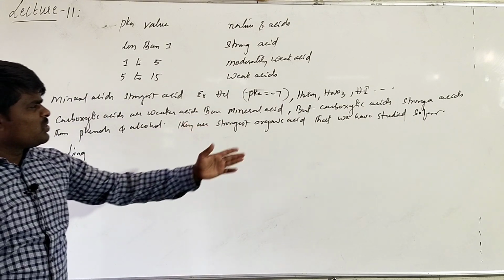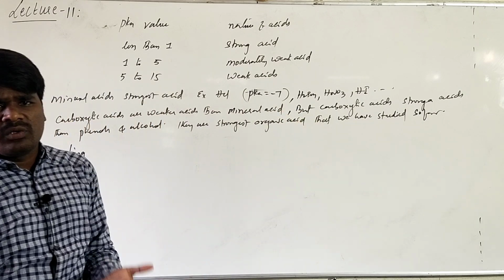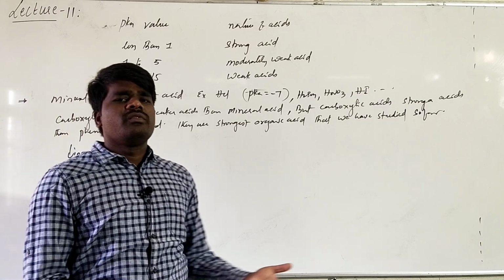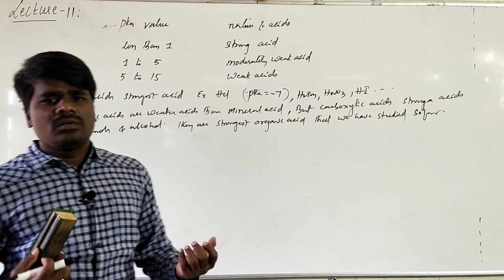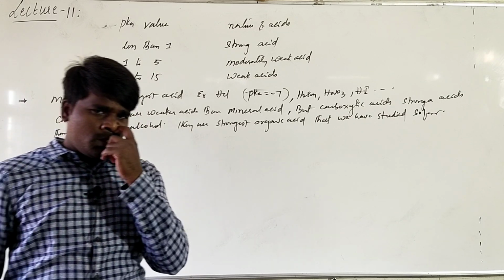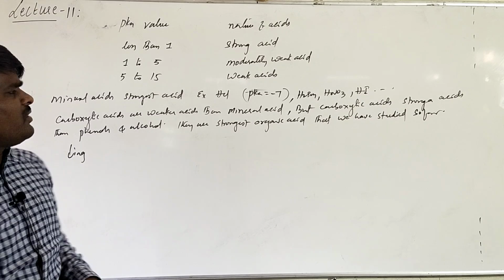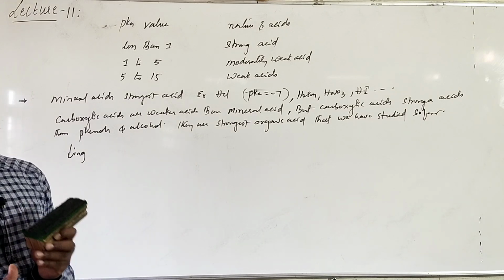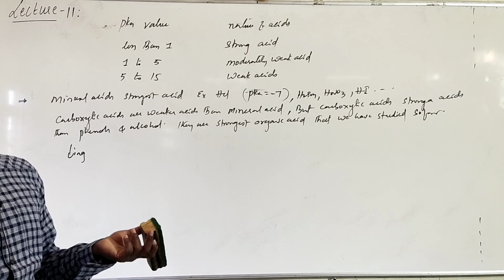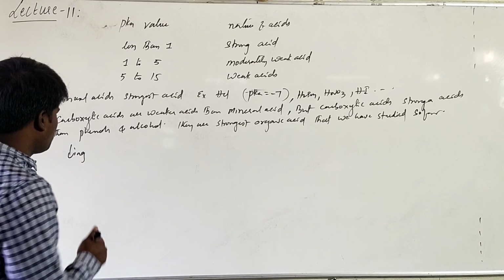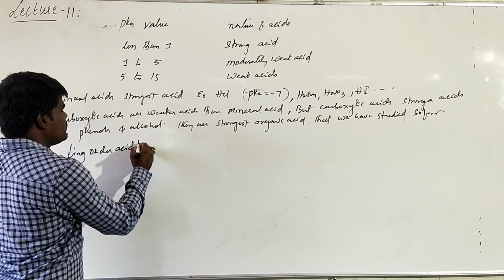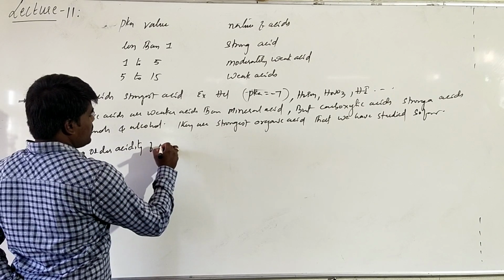You need not memorize the pK values. In the book they might have given some pK values. If you compare them, you will get an awareness of to what extent they are strong acids and to what extent they are weak acids. Nowhere will you be asked about particular pK values. You just have to know the criteria, relatively, which is stronger and which is weaker when you compare two or more acids. That is all you need to understand. Decreasing order of acidity or acidic strength of organic acids.